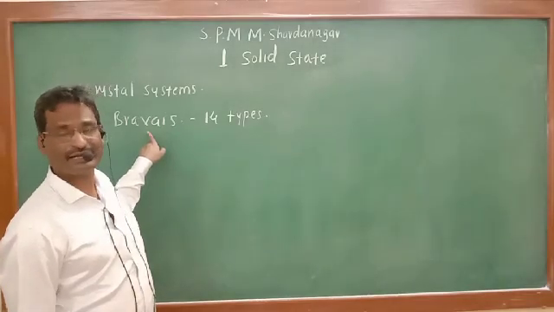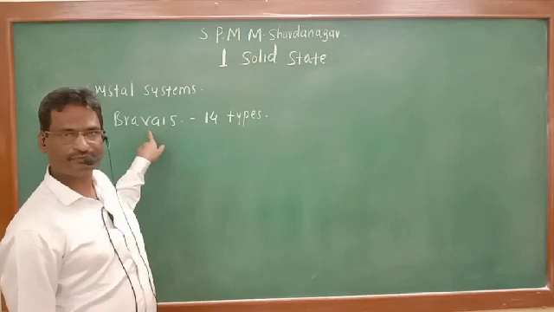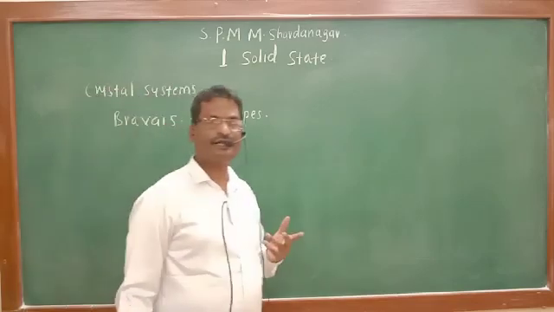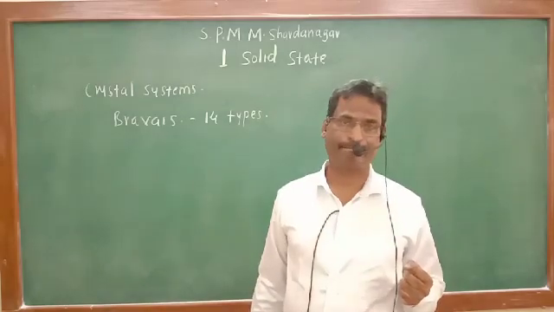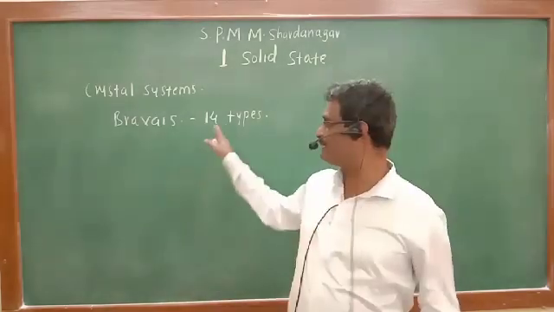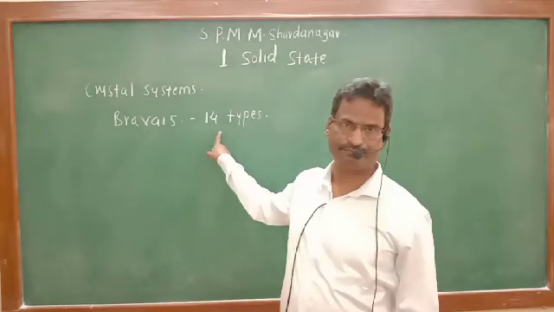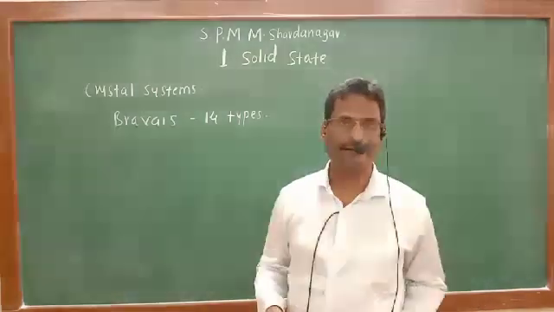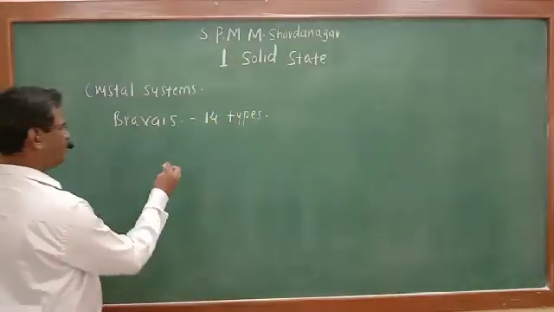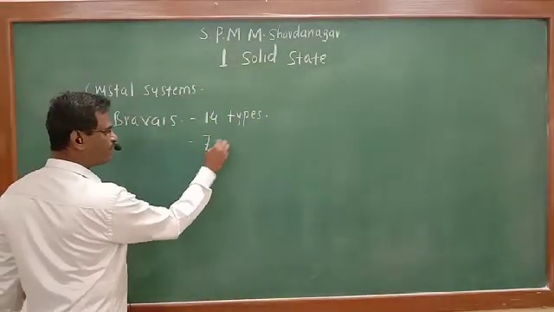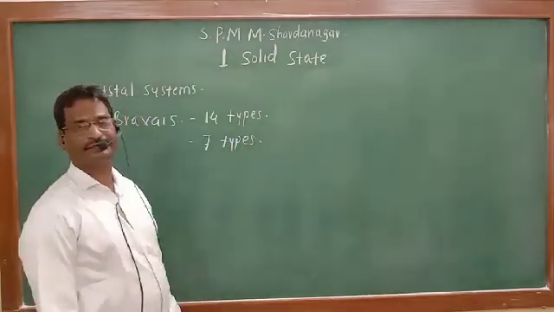They are the Bravais lattices because he showed, by doing different permutations and combinations mathematically, that 14 types of arrangements of points in a space are possible. Further, he classified those 14 arrangements and observed that 7 types are basic.